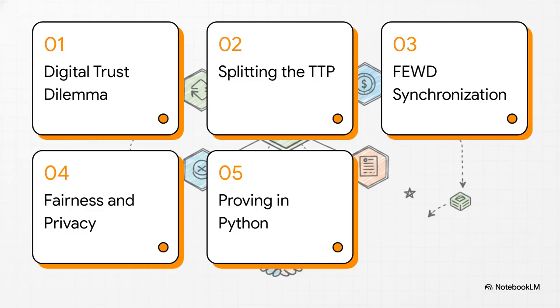So, let's dive into our roadmap for today. We'll start with the digital trust dilemma. Then, look at splitting the trusted third party, move on to how FEUD synchronization works, talk about ensuring fairness and privacy, and wrap up with proving the protocol in Python.